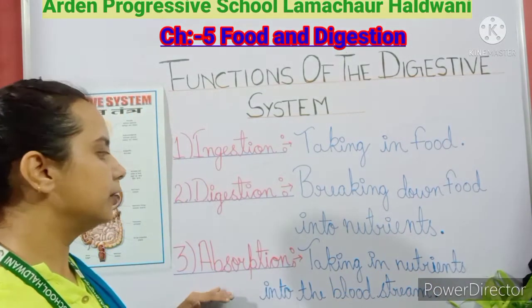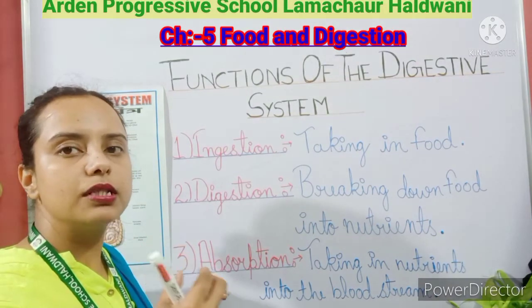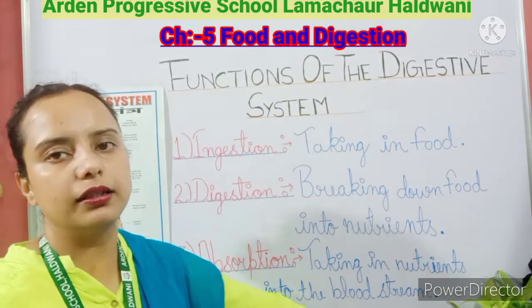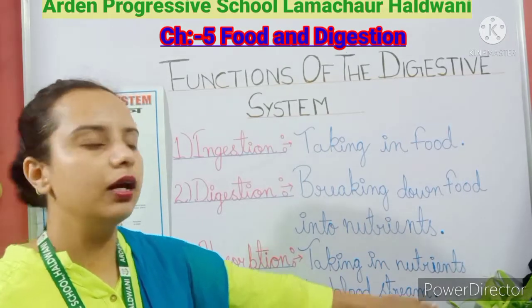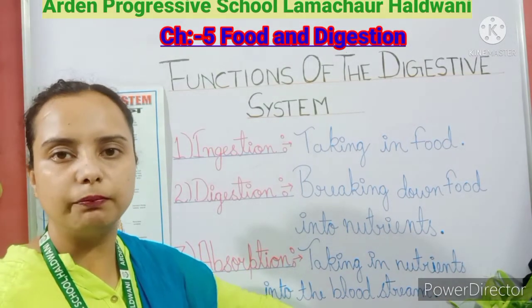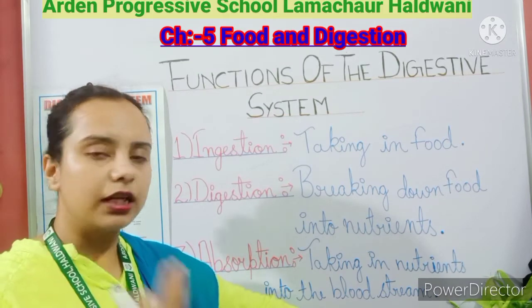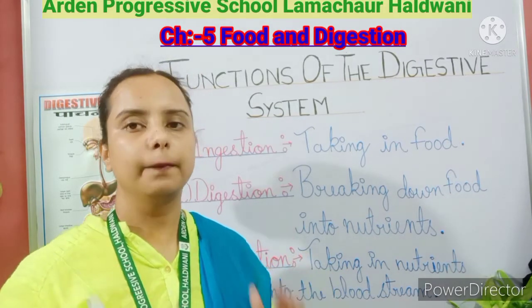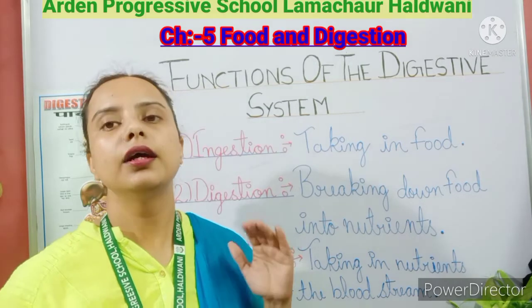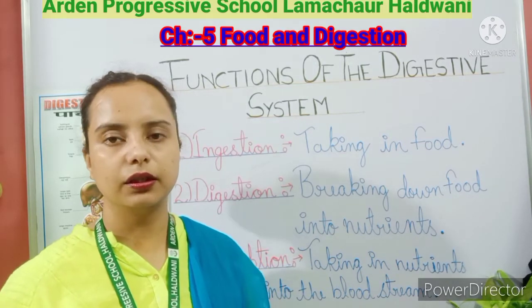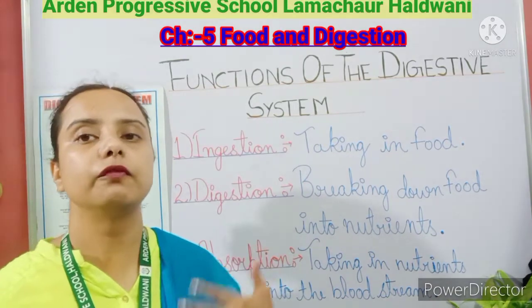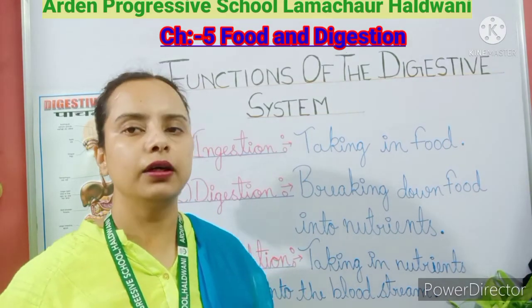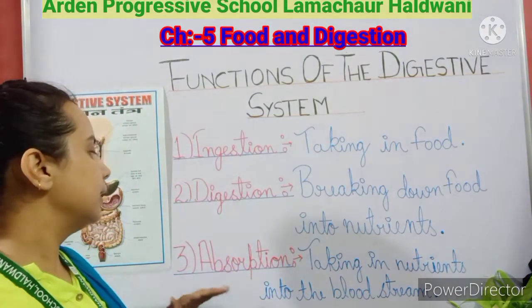Whatever food molecules are breaking down into nutrients, they are absorbed into the blood stream. And when it gets absorbed into the blood stream, then it is transported to the various parts of our body where we need that particular nutrient for proper growth, and also for the building of the cells and for the proper functioning of that particular part of our body. Okay, now the next step, egestion.